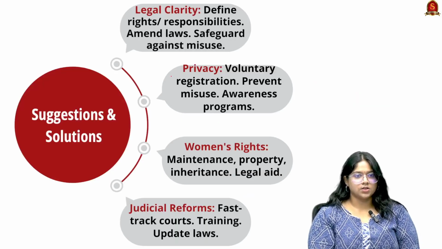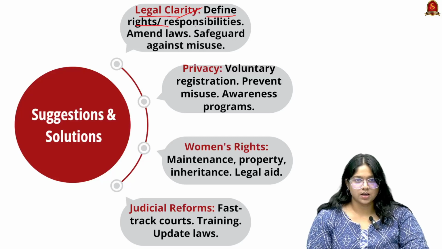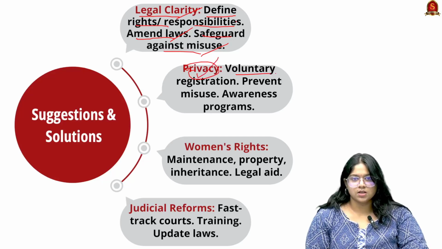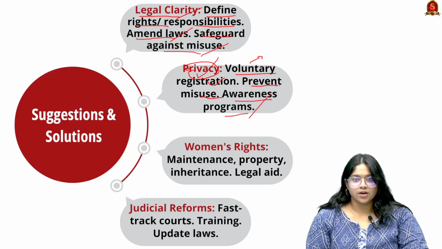Now, looking into suggestions and solutions, first we need to have legal clarity. Here it needs to define the rights and responsibilities of both the partners. There needs to be an amendment of law and safeguarding anyone against the misuse of the protection and the legal concerns. Next is looking into privacy. First, there needs to be the idea of voluntary registration. It shouldn't be mandatory in nature. Next is to prevent the misuse and have awareness programs.